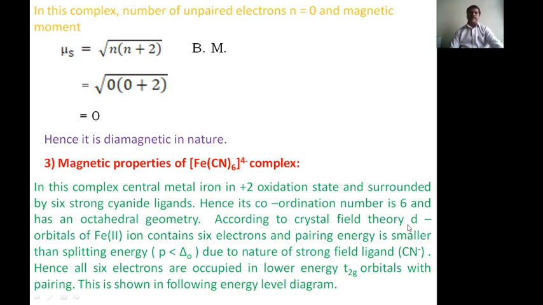According to crystal field theory, the d orbitals of Fe2+ ions contain 6 electrons, and the pairing energy is smaller than the splitting energy due to the strong field ligand cyanide. Hence, all 6 electrons occupy the lower t2g orbitals with pairing, and this is shown in the diagram.